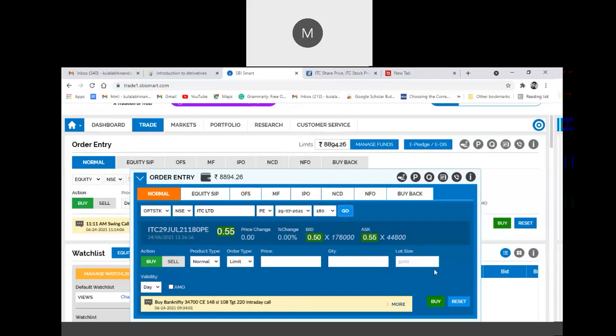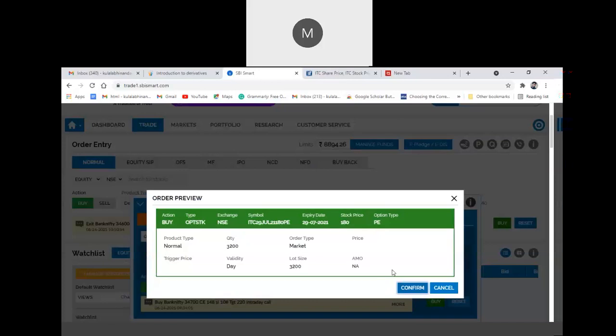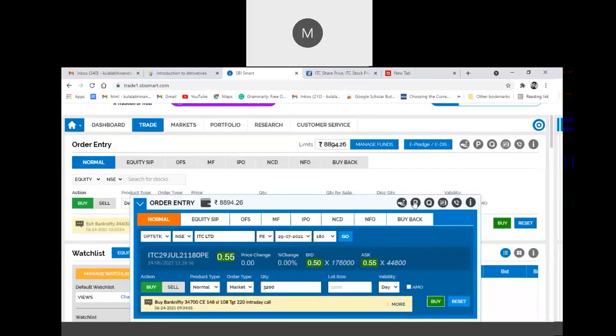The lot size you can purchase is 3200. You can select the lot and the market price at which you are going to purchase 3200, and I can select buy. Depending upon the fluctuation in the premium, you will make a profit.